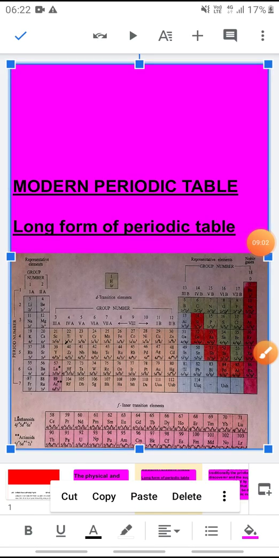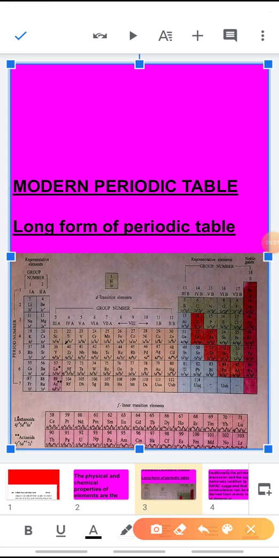And if we see the number of vertical columns, the first vertical column is called the alkali metal group, has got the elements lithium, sodium, potassium, rubidium, cesium and francium. Actually, hydrogen is also present here.